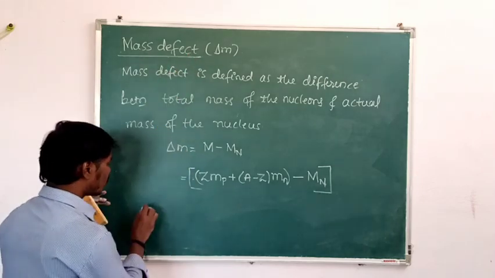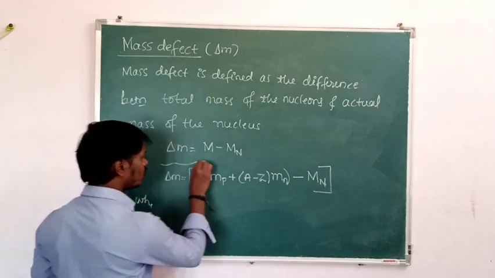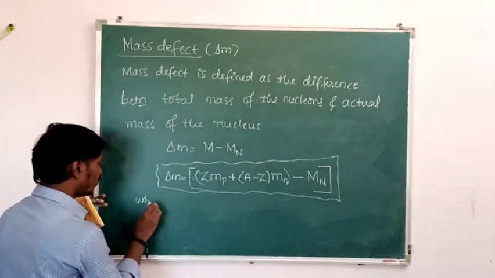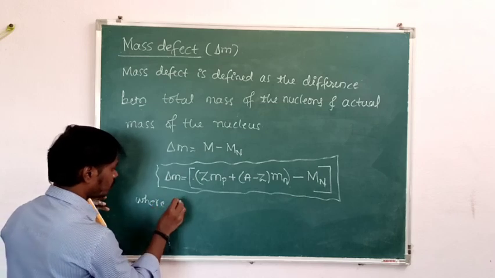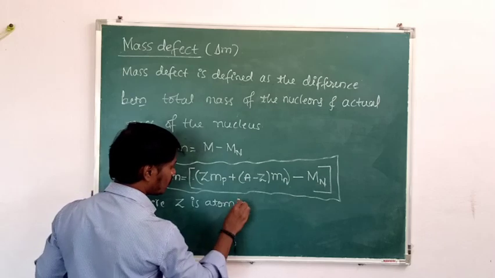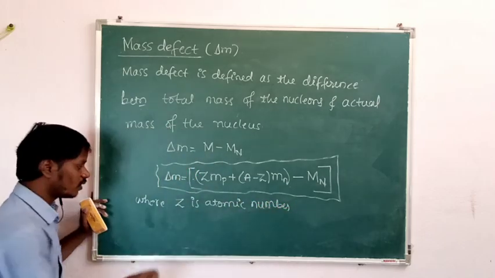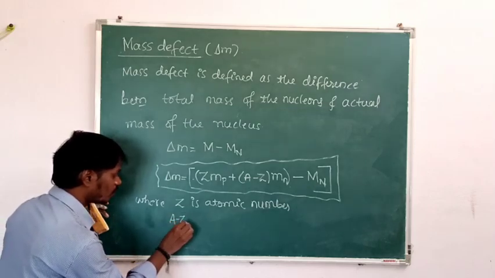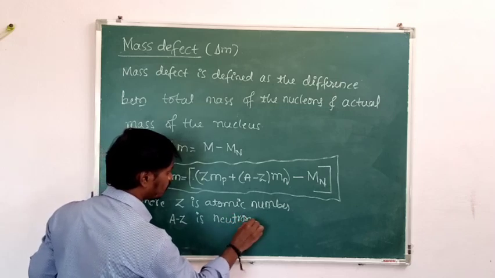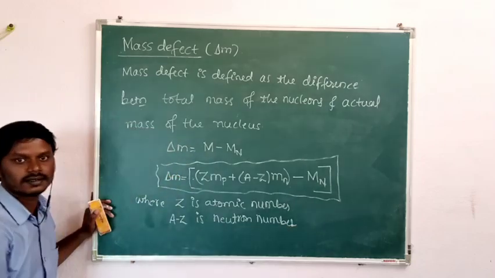Then what is Z here? Listen here, remember this formula. It is the formula for mass defect, where Z is the atomic number, and A minus Z is the number of neutrons or neutron number, and A, which you already know, is the mass number.